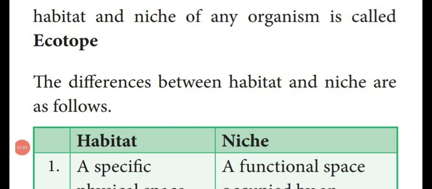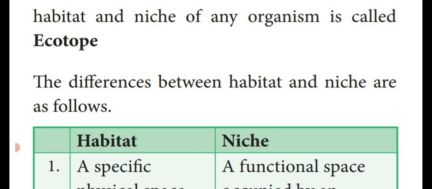Dear students, we have seen what is biotope. The environment of any community is known as biotope, isn't it? Another one is there, ecotope. What is ecotope? Two ecotypes are, what is that one? Habitat and niche. So habitat and niche of any organism is called ecotope.